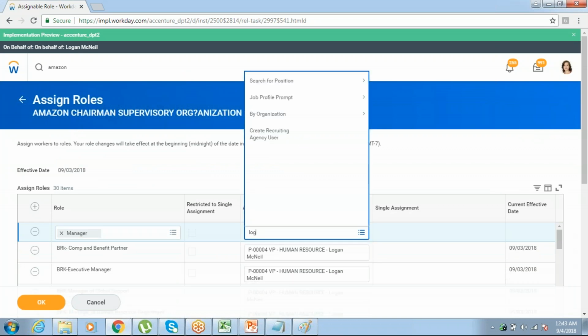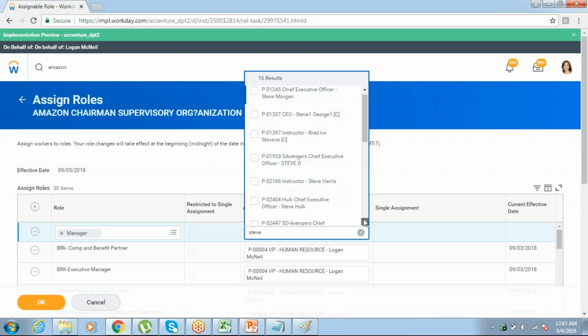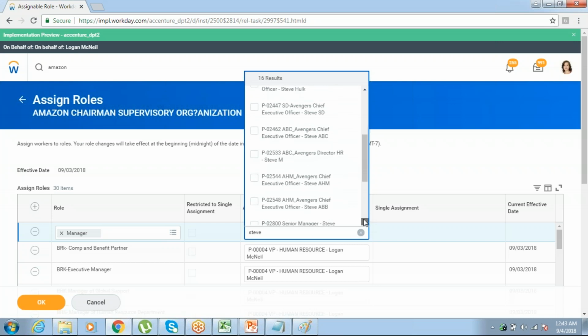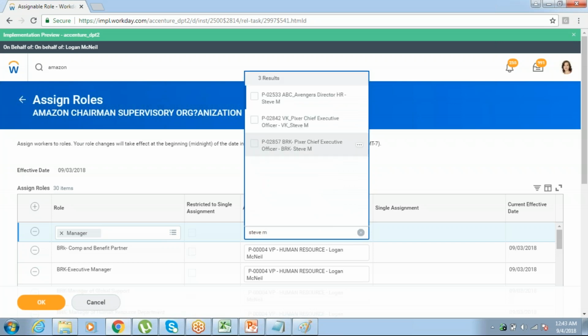Who is my manager? For now I'm taking Steve Morgan. Anyone is fine. We will remove Steve Morgan as a manager, and then we will assign Vishwas when we start hiring him.